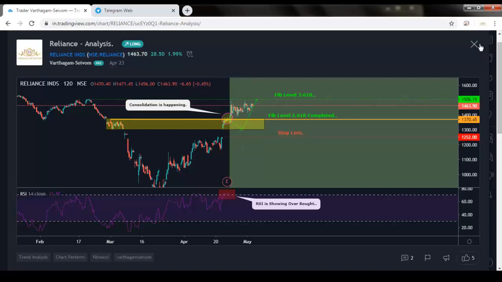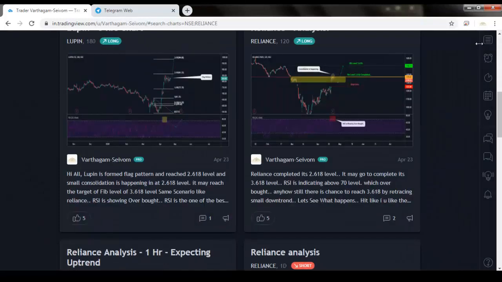Fibonacci is a very important tool. We have to master the Fibonacci tool, and once we have mastered it, we can take trades in any time frame. Usually the larger time frame will give perfect results, because noise is avoided in the larger time frame.